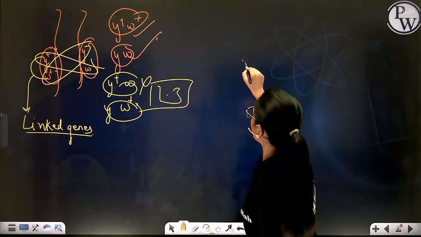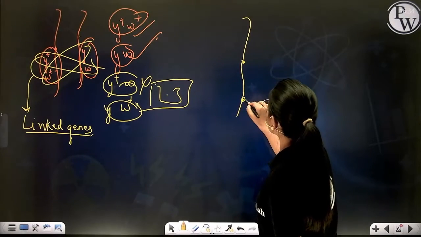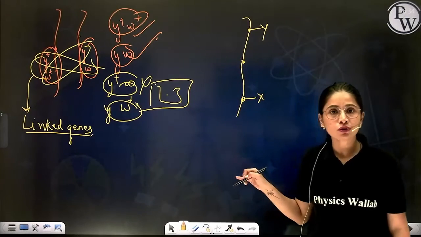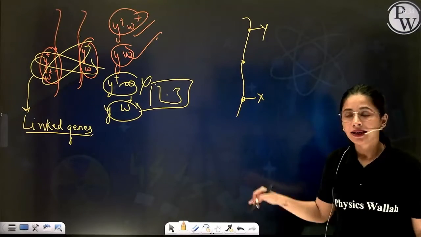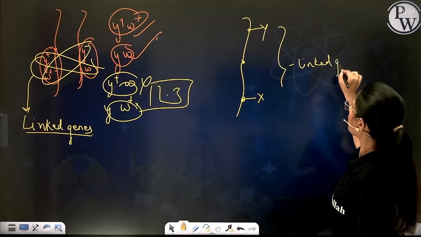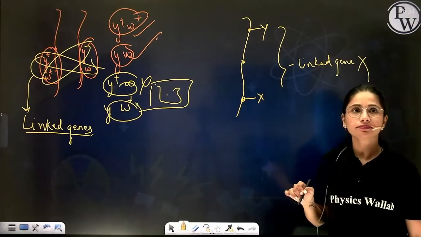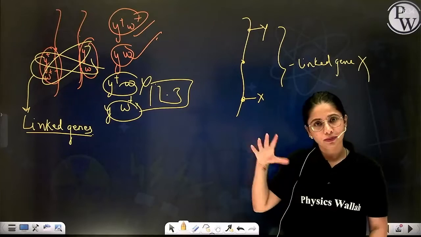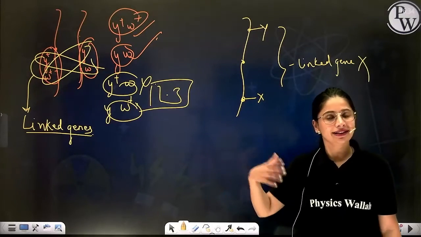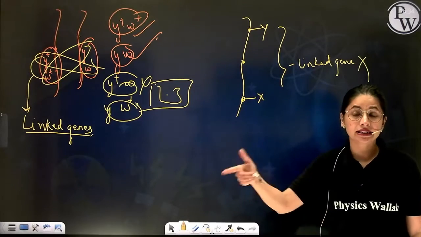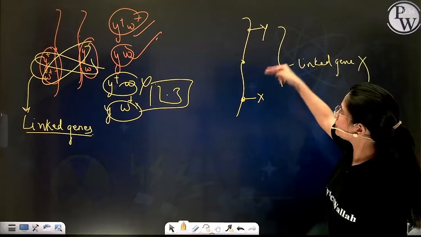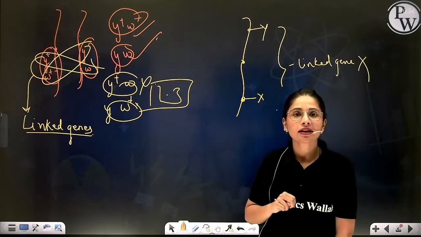Suppose one gene is present over here, another over here. They are on the same chromosome, but there will be no linkage between them. They will not be called linked genes. They will produce the gametes same as that of Mendel, 9:3:3:1 ratio, correct? Why? Because the distance between the two genes is high.